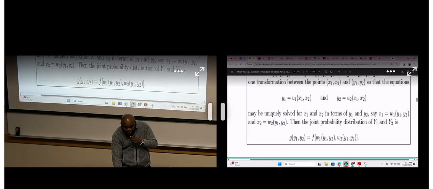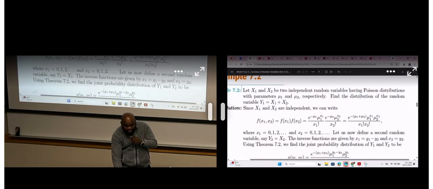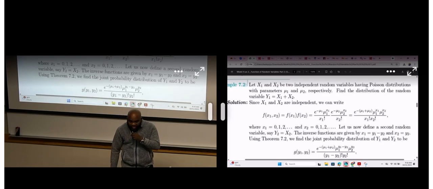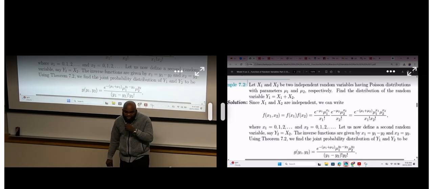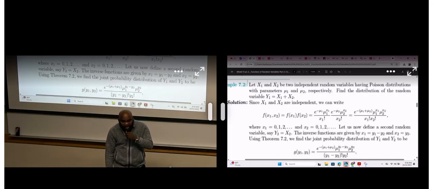I want us to apply that now, and I need you to pay attention. Let x1 and x2 be two independent random variables having Poisson distribution with parameters mu1 and mu2 respectively.